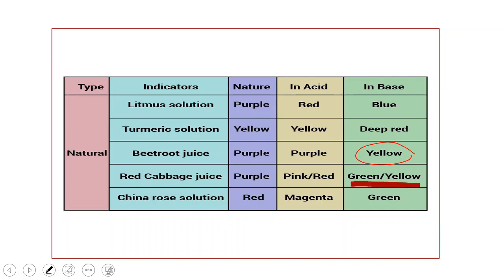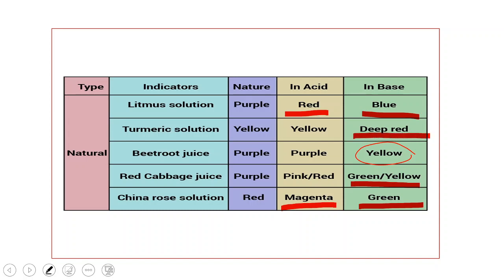China rose solution, naturally red in color, in acids gives magenta color and with bases gives green color. So these are the indicators which indicate whether the given substance is an acid or base by color change. So litmus gives red color with acids and blue color with bases. Turmeric solution, no change with acids; with bases it gives red color.